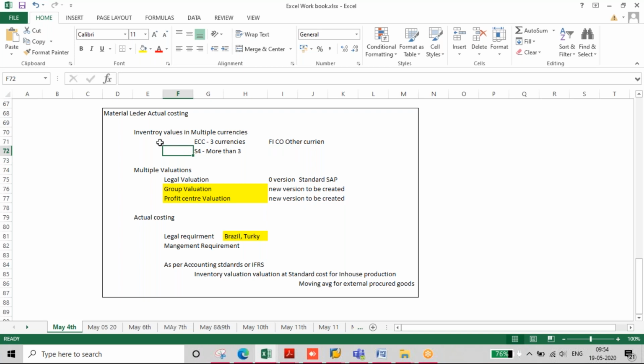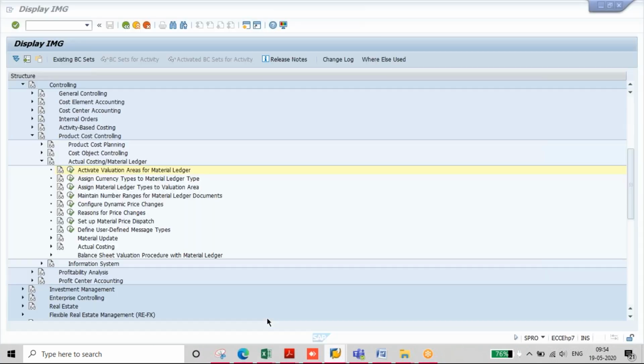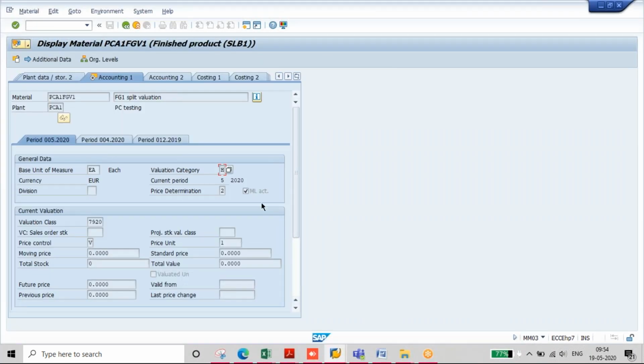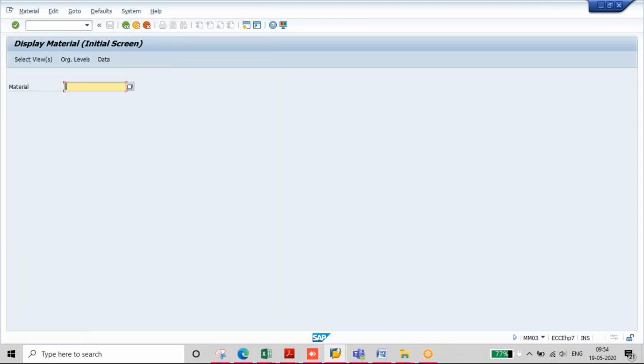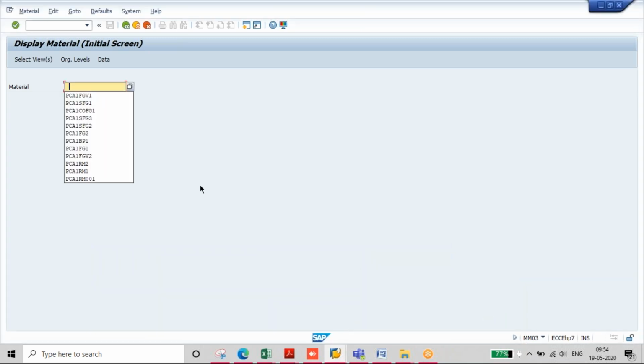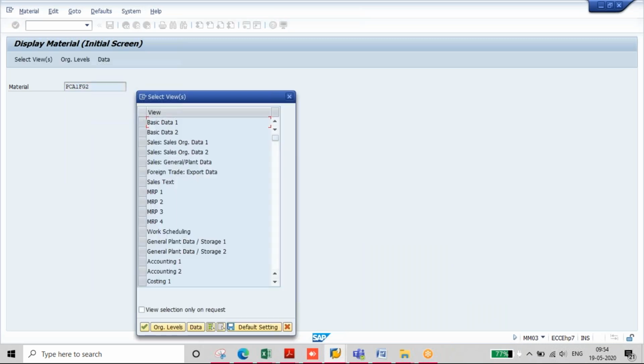So we can see this configuration for inventory values in multiple currencies. If you look at the front end screen, I'll take one material and go to accounting one.